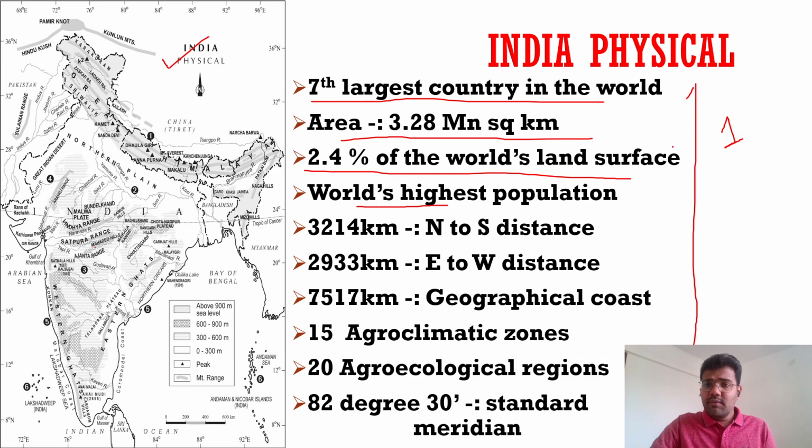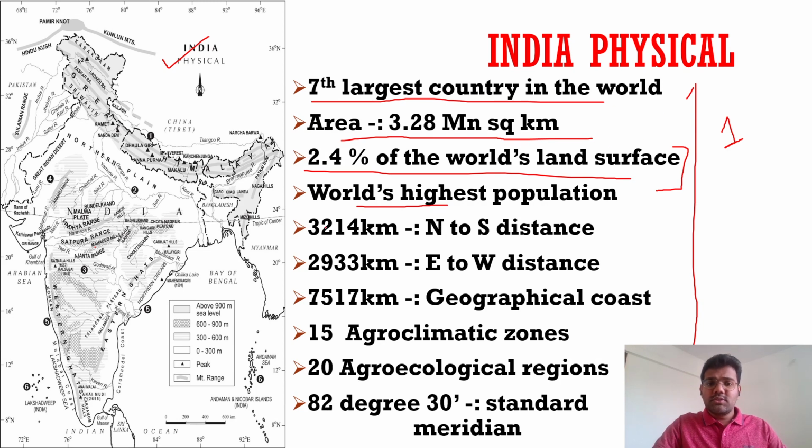Even if UPSC is not going to ask you these facts directly, you can use them in your mains answers. If a question comes on pollution or city management, urban development, or congestion, you can write: India has only 2.4% of the world's land surface, but India sustains almost 17% of the world's population. So that's huge pressure on 2.4% land. We have many resources, but our resources are strained. Why? Because we have so much population.